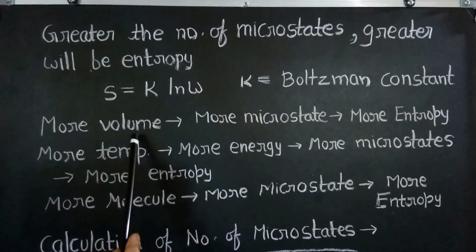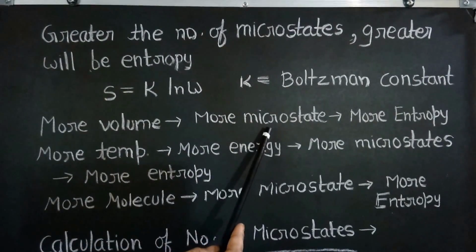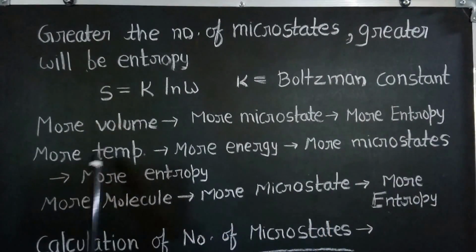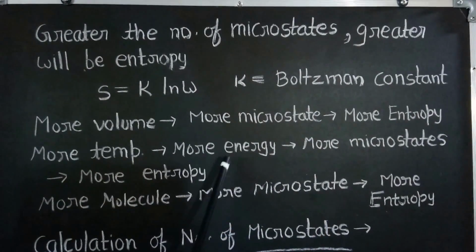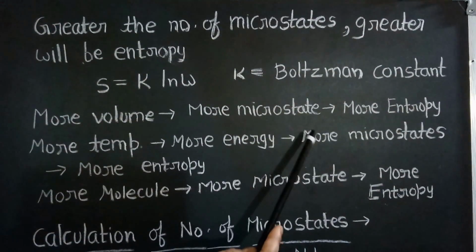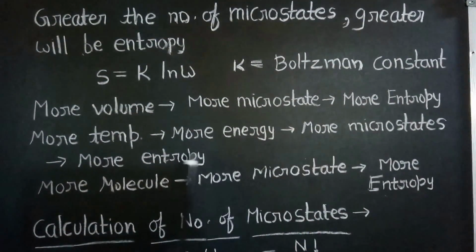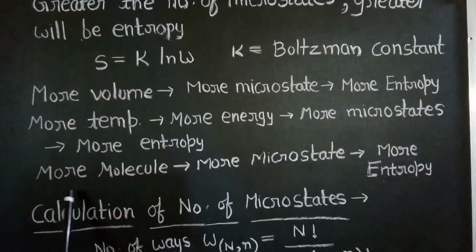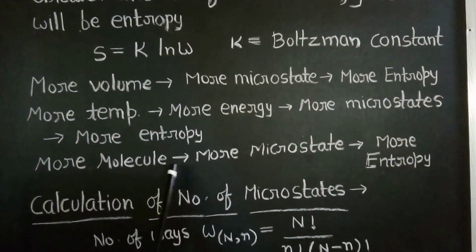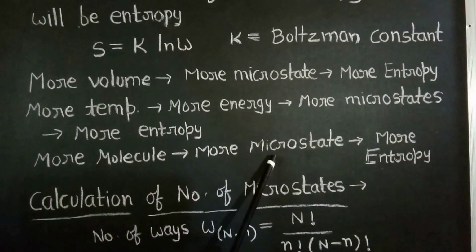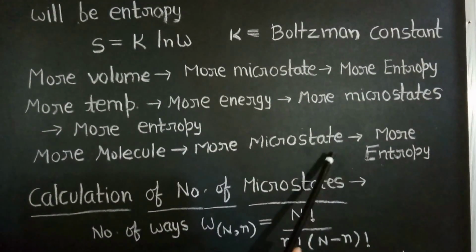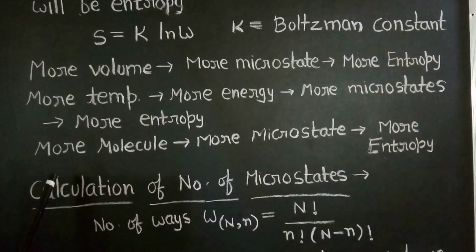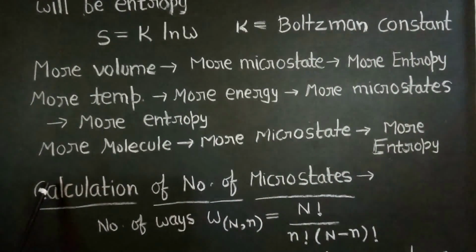So the more the volume, the more will be the microstates, and hence the more will be the entropy. And when the temperature is higher, there is more energy, the molecules move more, there are more microstates, and hence more entropy. Similarly, the more molecules, the more arrangements and more microstates, and hence more entropy. Now we come to the calculation of the number of microstates.